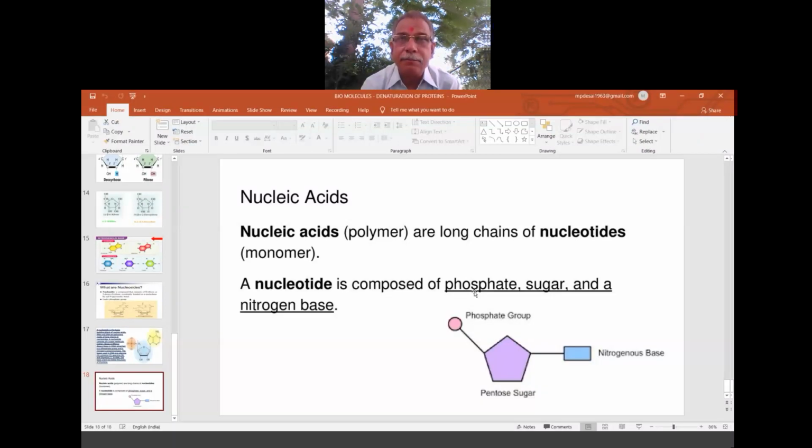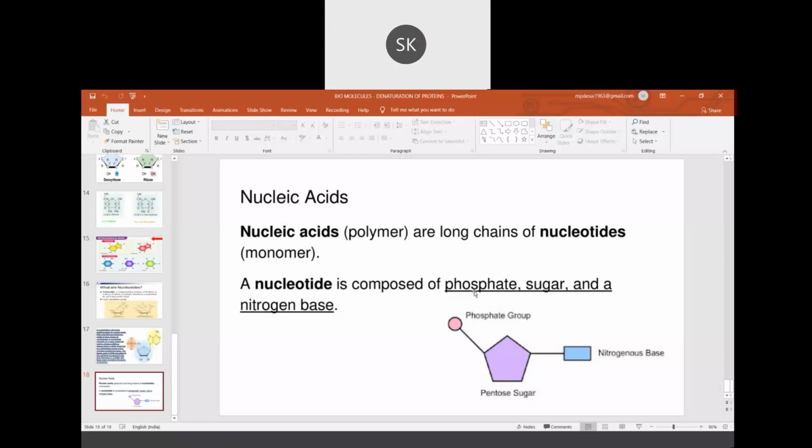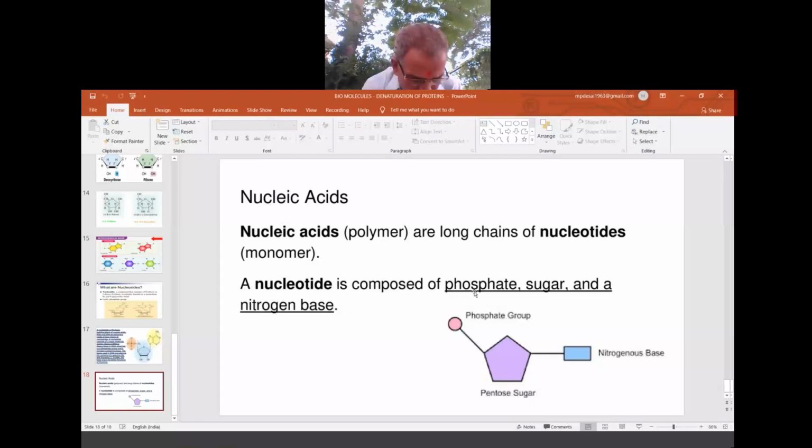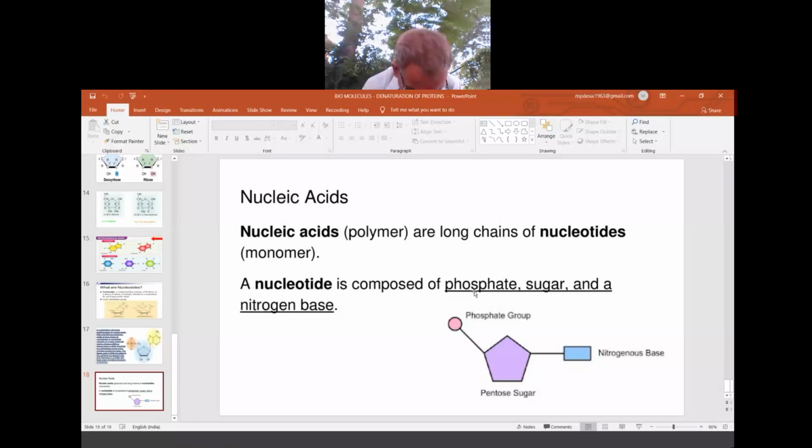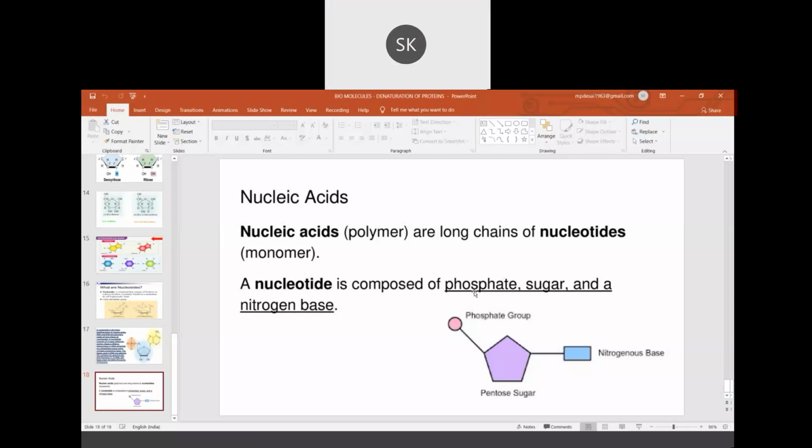Sir, somewhere I read that on methylation of uracil we get thymine. Correct, correct. Yes, in the biology book, sir. Yes, in the biology book.